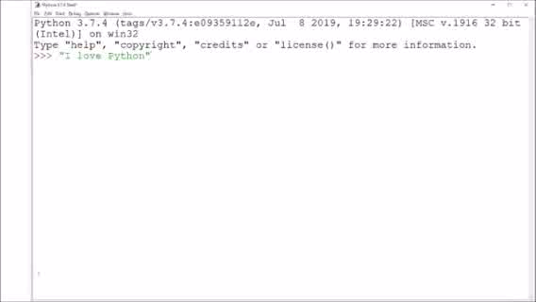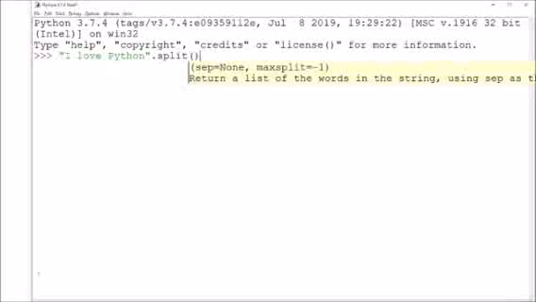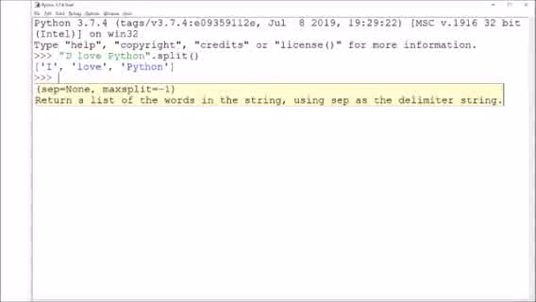This string, either it can be a variable name or it can be the string dot split in brackets. If nothing is mentioned, it will convert this string "I love Python" into a list based on the space. So you can see here, wherever a space was there, from there the next element started, then here again a space, the next element started, and so on.